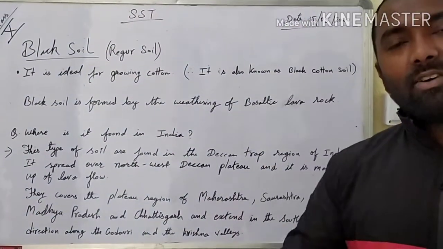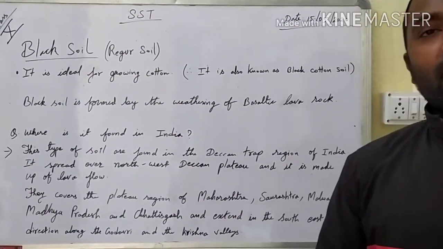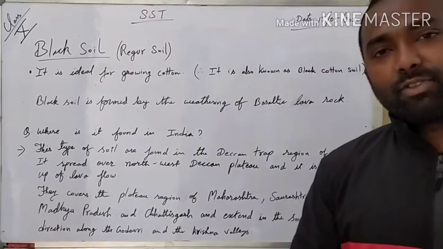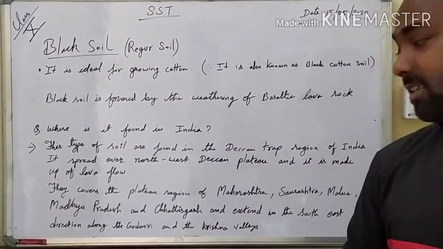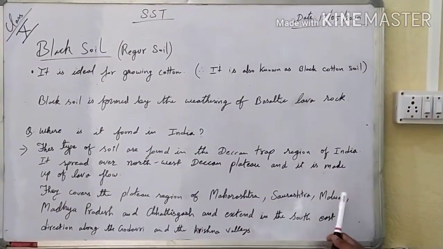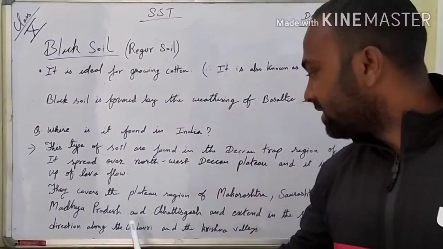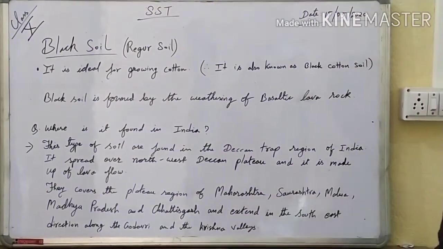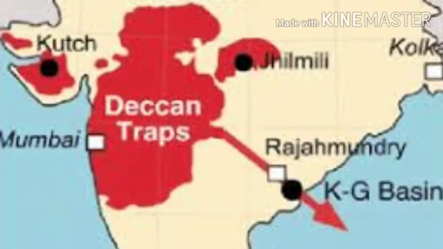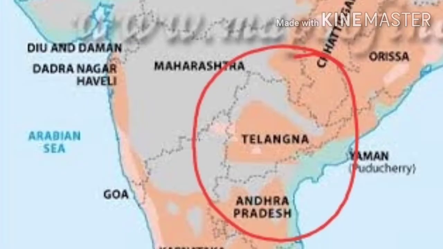Now let us understand the states where the black soil is found. Black soil is found in the states of Maharashtra, Saurashtra, Malwa, Madhya Pradesh and Chhattisgarh. And it also extends in the southeastern direction along the Godavari and the Krishna valleys.